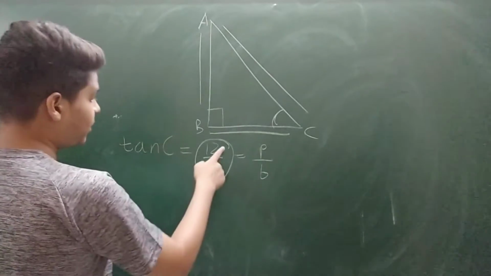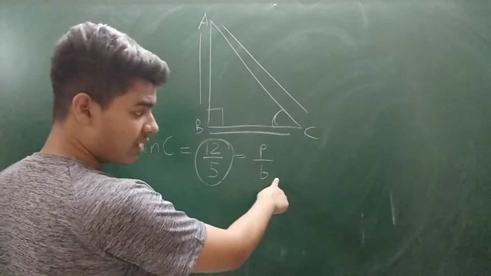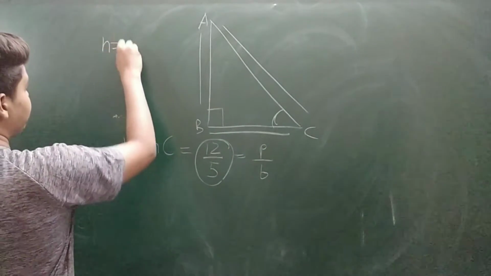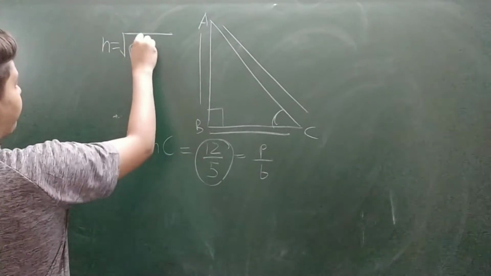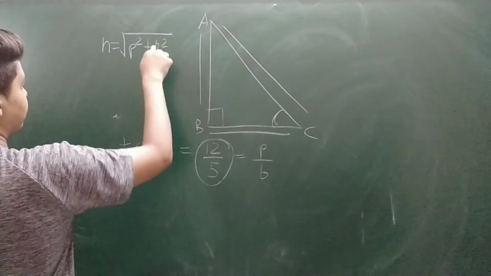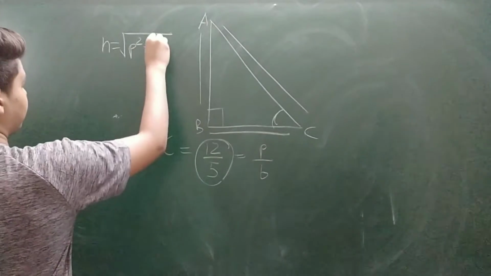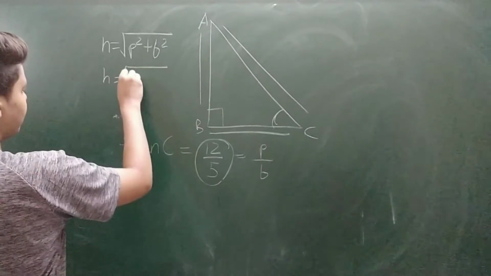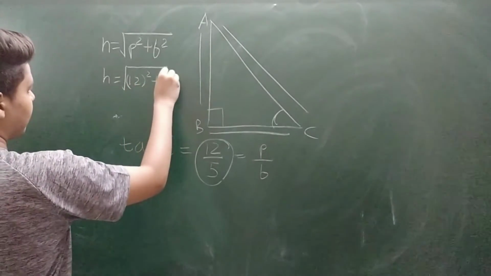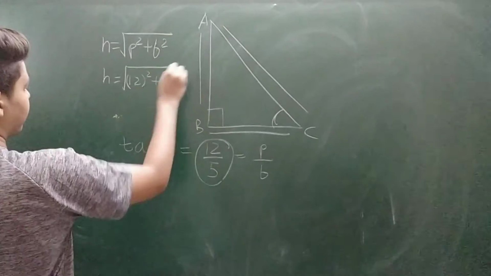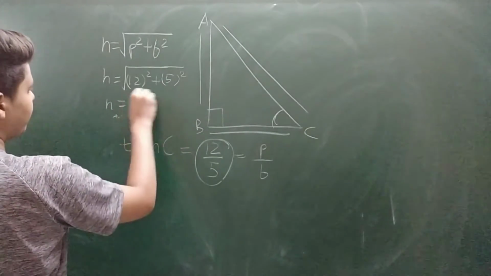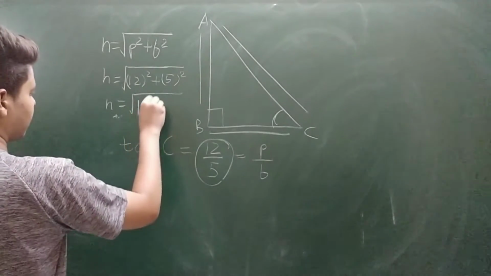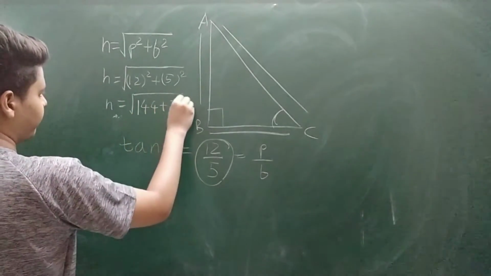We have tan C as 12 by 5, which means perpendicular upon base is 12 by 5. So we find hypotenuse using Pythagoras theorem, which is h is equal to under root p square plus b square. So we get h equals under root 12 square plus 5 square. h equals under root 144 plus 25.